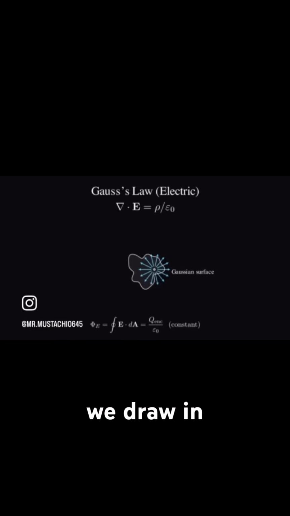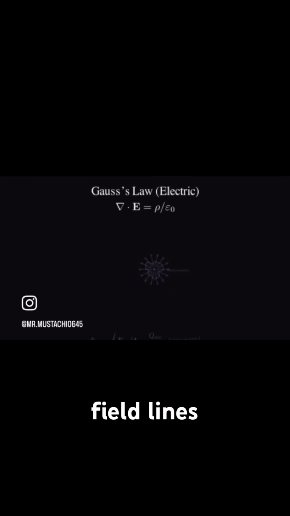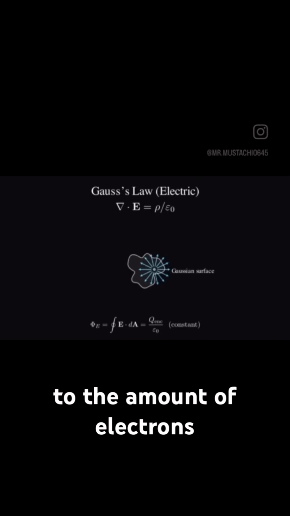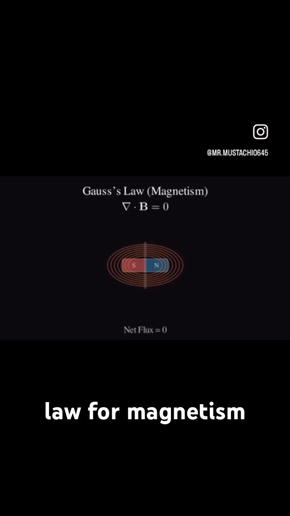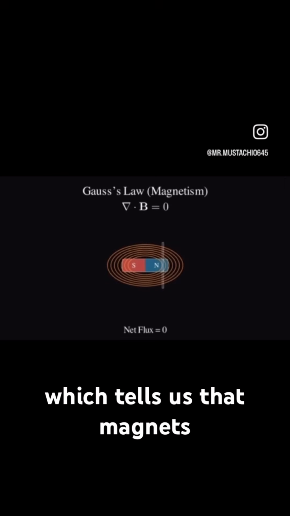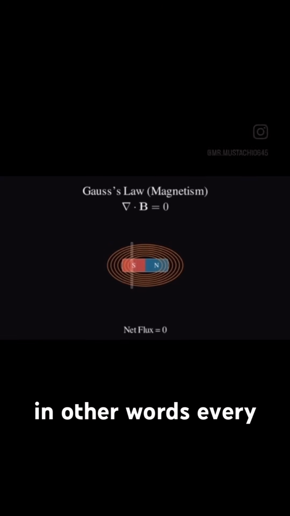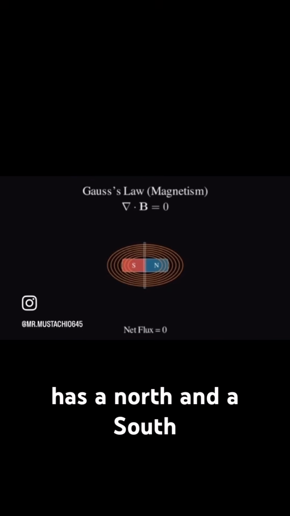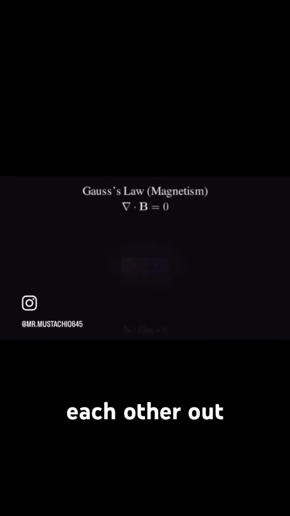No matter what shape we draw in space, the electric field lines coming out of it is proportional to the amount of electrons inside of that region. Similarly, we have Gauss's law for magnetism, which tells us that magnets actually have no source. In other words, every magnet has a north and a south pole which perfectly cancel each other out.